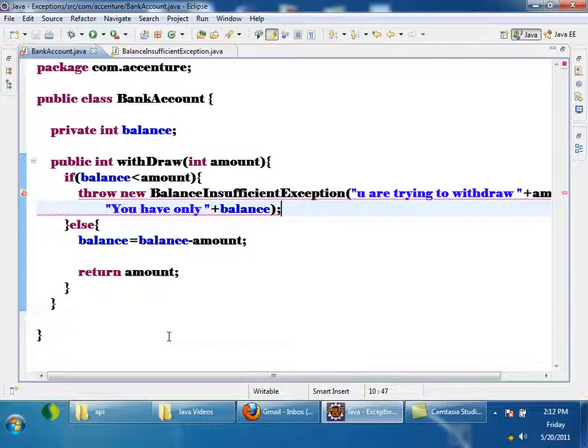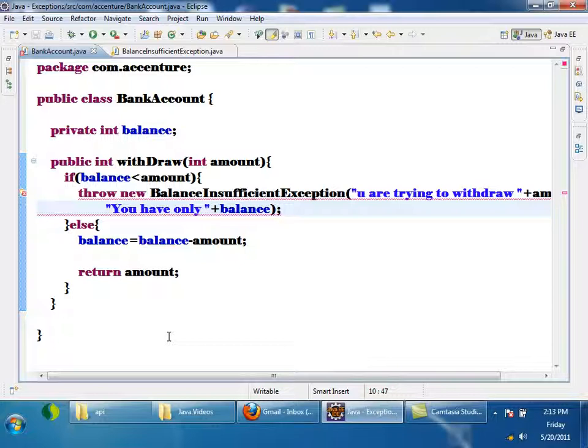See here, in this line an exception is being thrown, right? And is balance insufficient exception a compile time exception or a runtime exception? Tell me. Compile time exception, because it is not a subclass of runtime exception. Any class which is a subclass of runtime exception is a runtime exception. The rest are all compile time exceptions. This is a compile time exception. So here an exception is being thrown. The compiler will not agree until you catch it or you declare it with throws.